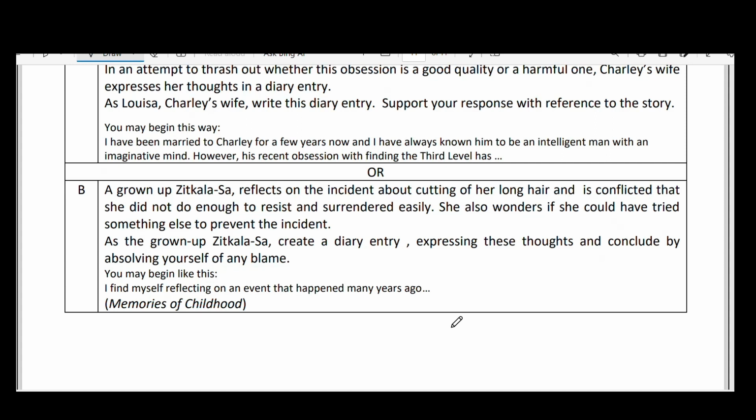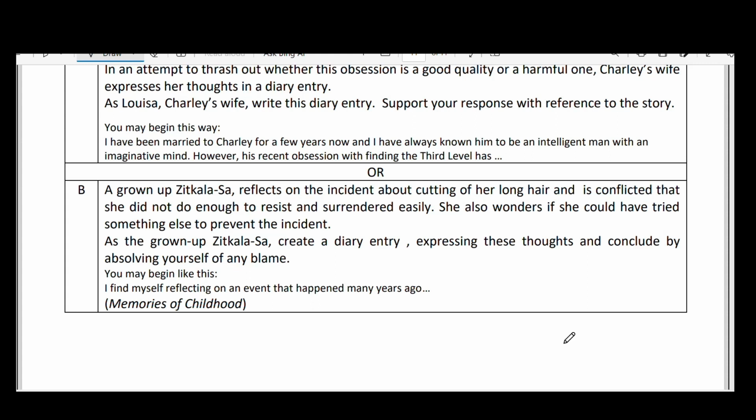So because of her words, I could not fight back as per my capacity, but I could have fought more and more. If I had fought more, maybe they could not have cut my hair, which is my tradition. Like that, you can write the thoughts. Okay, Memories of Childhood. There ends the story, my dear children.